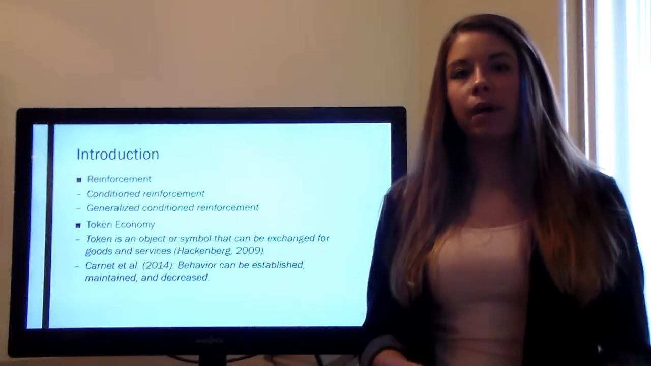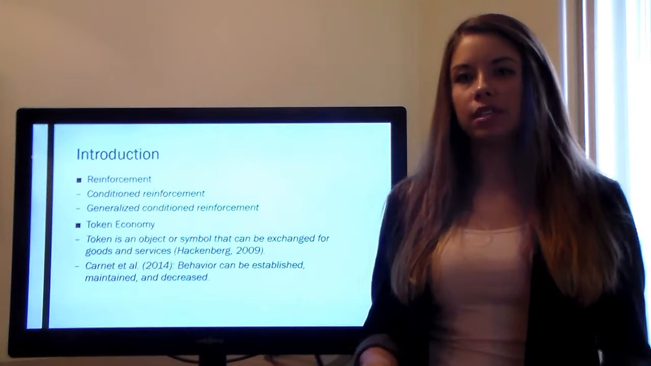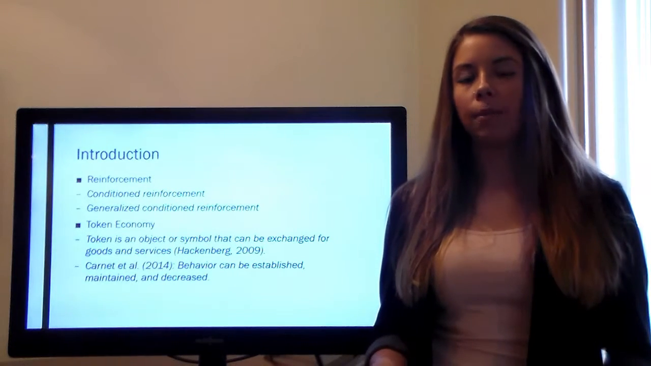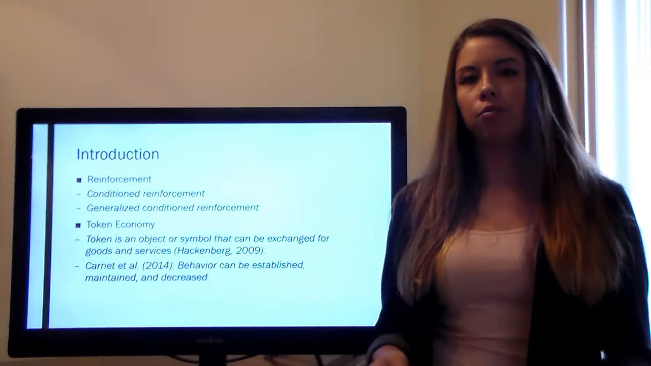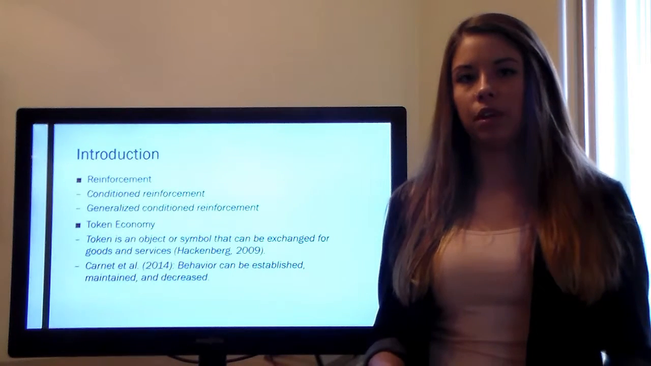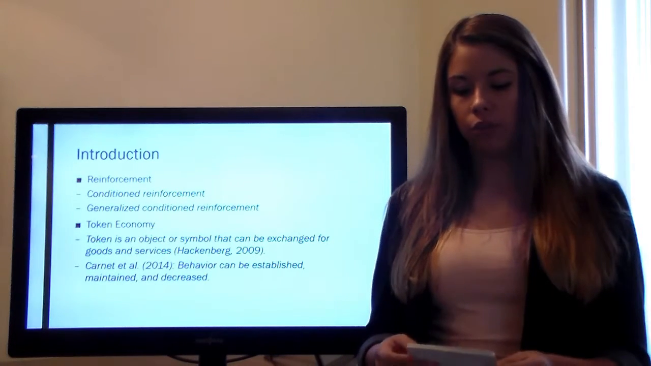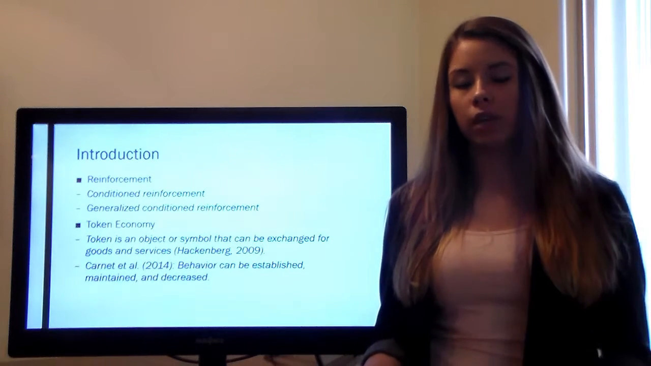One way to increase responding is the type of reinforcement contingencies that are put into place. There are several different types of reinforcement. Some of the most common ones used with children with autism are conditioned reinforcers. They gain their value through multiple pairings with other reinforcers. Another form is generalized conditioned reinforcers, which also gain their value through multiple pairings with other backup reinforcers. A prime example of this would be token economies.